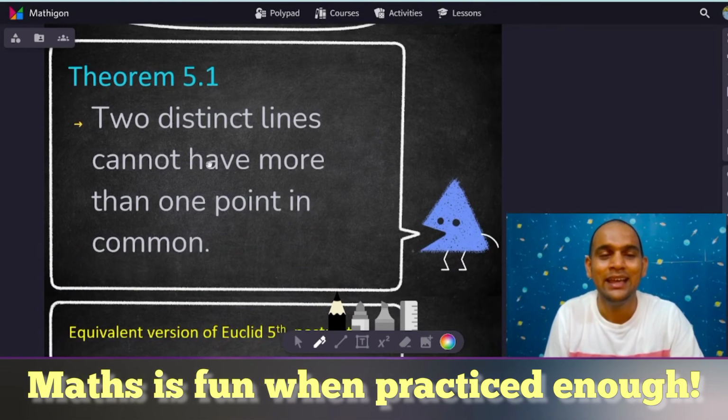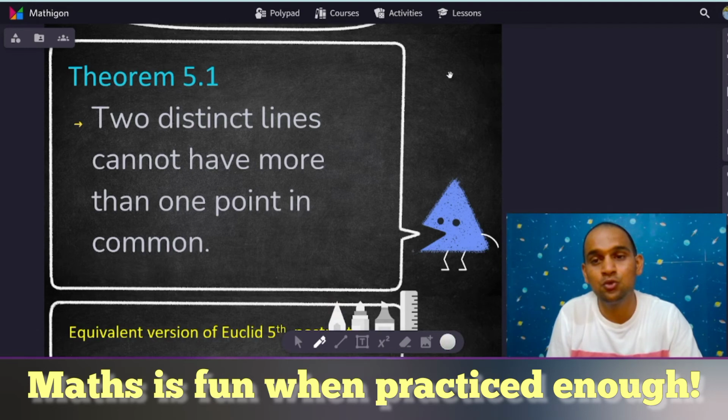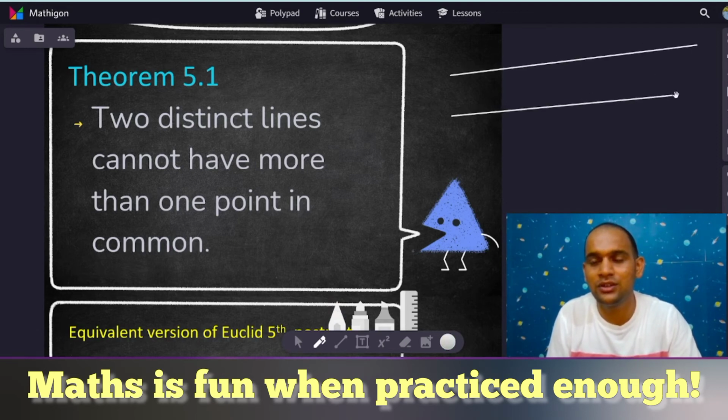Now with this, as I defined what a theorem is, it's a statement which can be proved with the help of the axioms and postulates. Let's understand theorem 5.1. Two distinct lines cannot have more than one point in common. I repeat, two distinct lines cannot have more than one point in common.